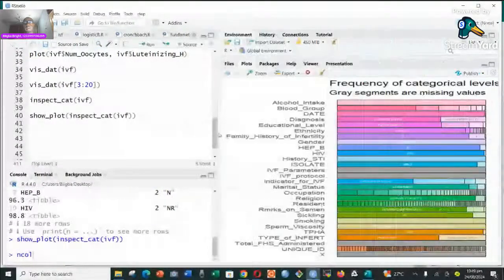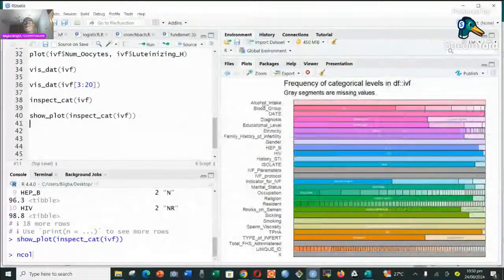Look at it: alcohol intake, you can see only N is there. Blood group, you can see plus. The bars tell you the magnitude of that particular group. In terms of blood group, most of the people have blood group O plus. That's the easiest way to interpret this. You can see occupation teachers here, and then you can check the bars, whichever the bar is, in that order.